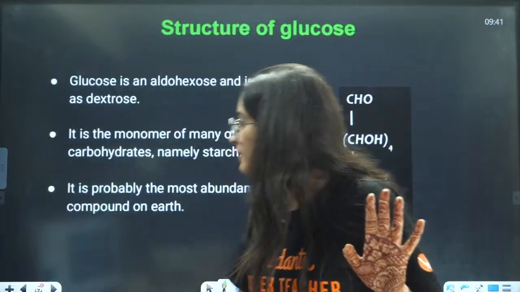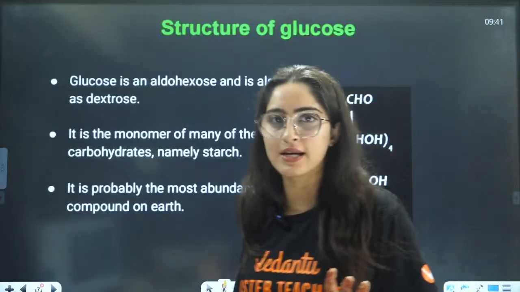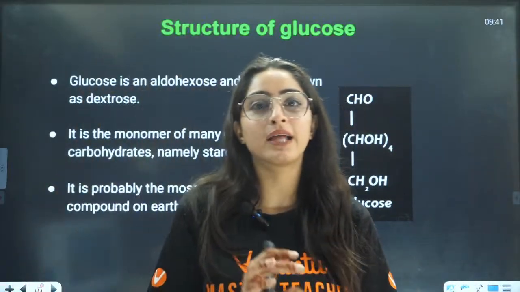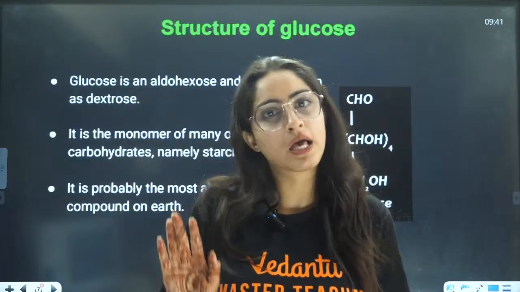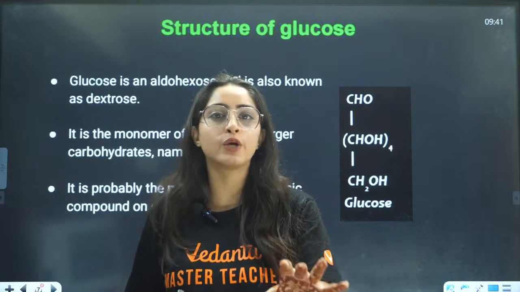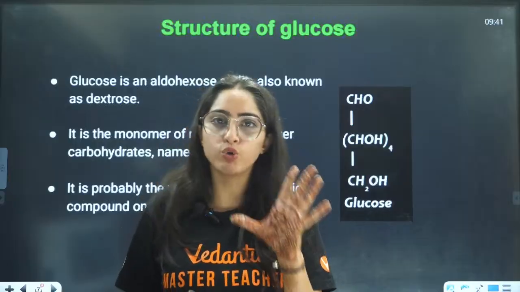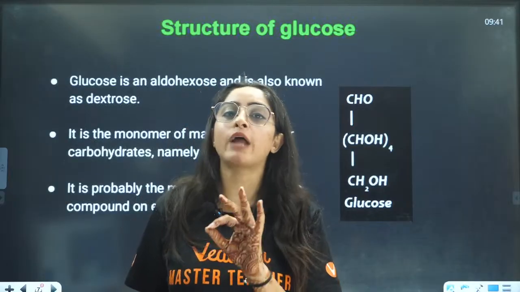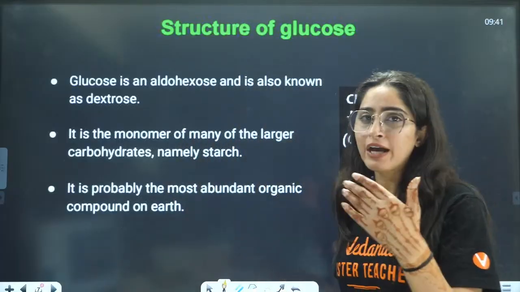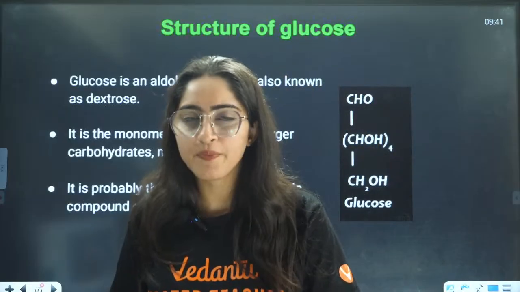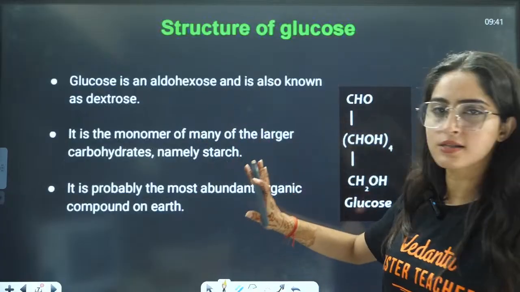Okay, yes everybody. Now, let us see the structure. From these structures, questions can be asked. From this, we will talk about who told that this particular thing is the structure of glucose. In your syllabus in detail, you have the structure of glucose. Here we are talking about alpha glucose, not beta glucose. One by one we will talk about the reactions. So the first reaction, they are just telling you that this is the structure.